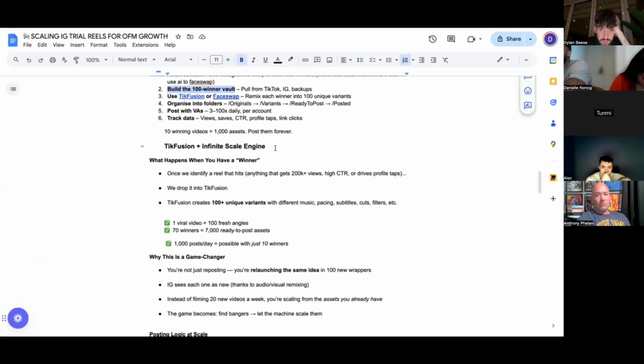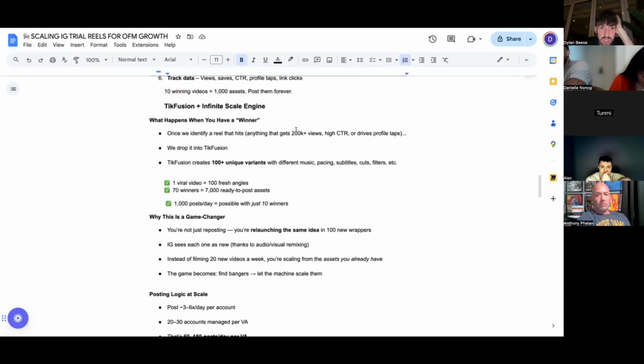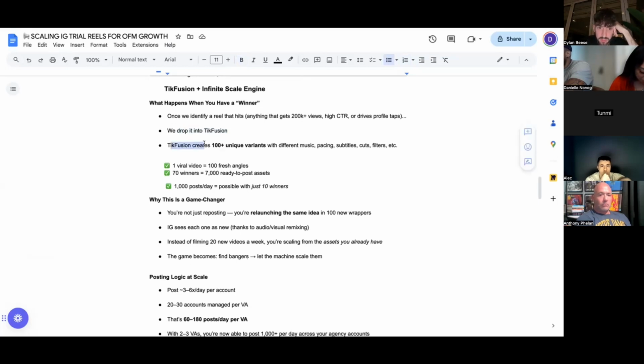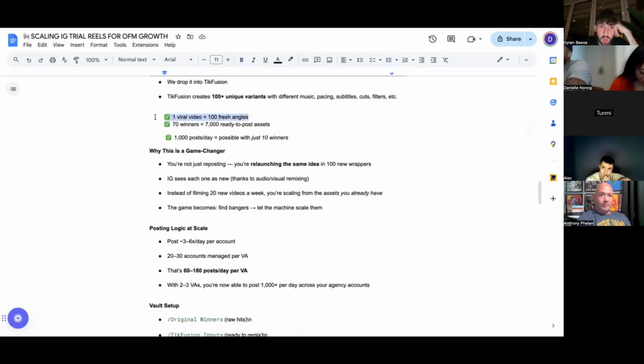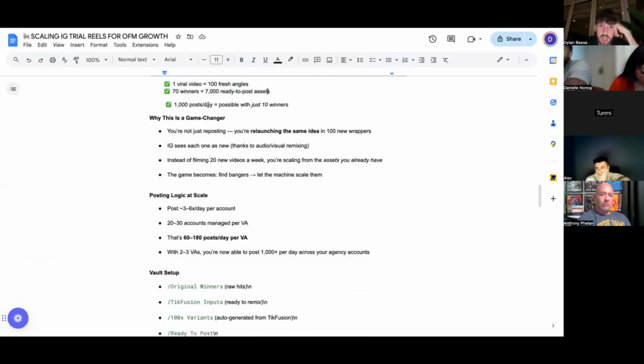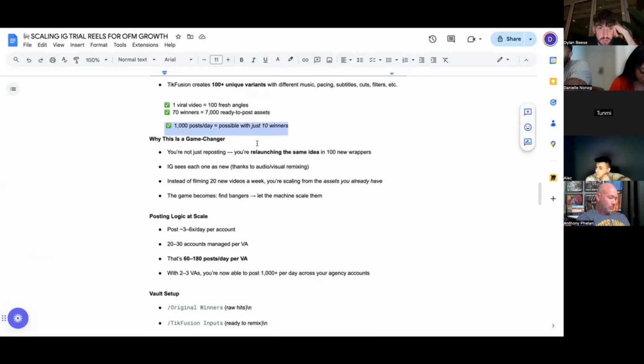So that's that. Now, in terms of the actual infinite scale engine, once we identify a reel that hits, anything that gets 200K plus views, high click-through rate, or drives the profile tabs, we can literally just take it, put it in a Google Drive, and drop it into TikFusion. TikFusion then creates 100 unique variants. And then you've got one viral video, 100 fresh angles to post on trial reels, 70 winners, that's 7,000 ready to post assets, which in theory you could now make 10 accounts, post 1,000 posts a day on one creator, and just rapidly scale this system, right?